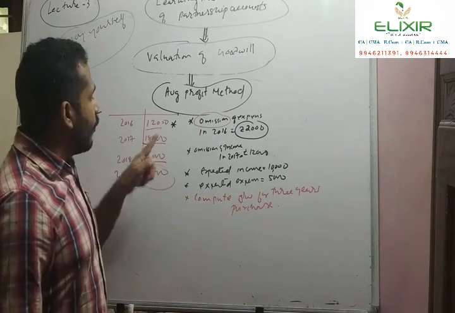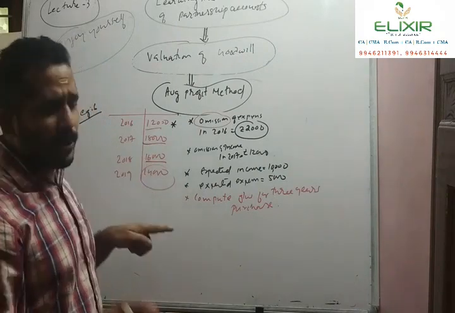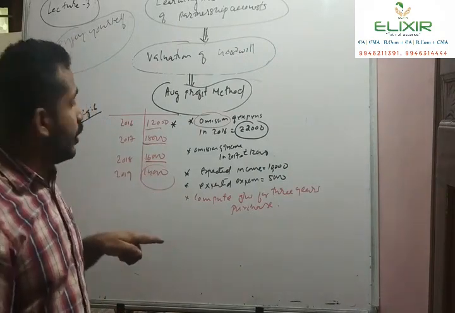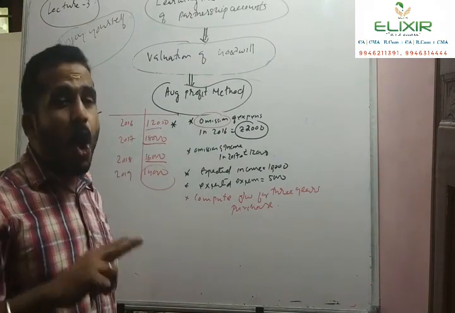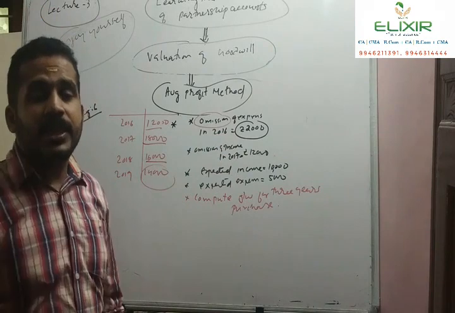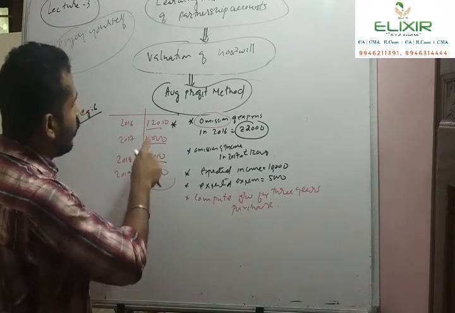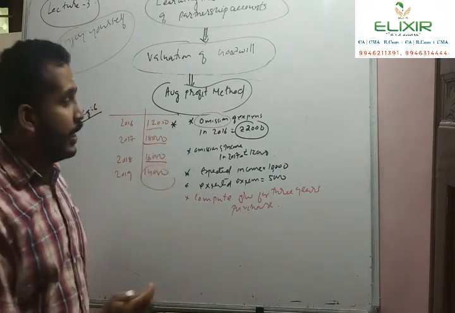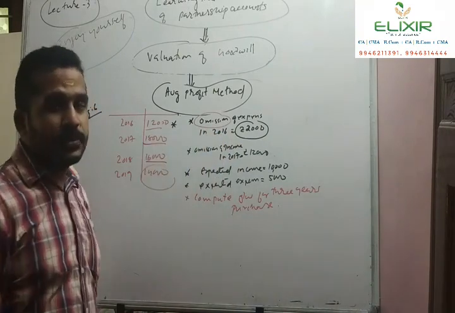That means the profit of 2016 is overstated by rupees 2,000. Had it been adjusted in the year 2016, the profit would have been 10,000, by deducting 2,000.